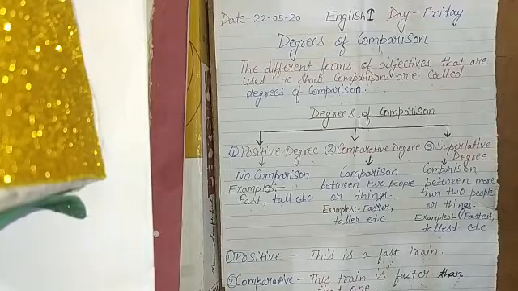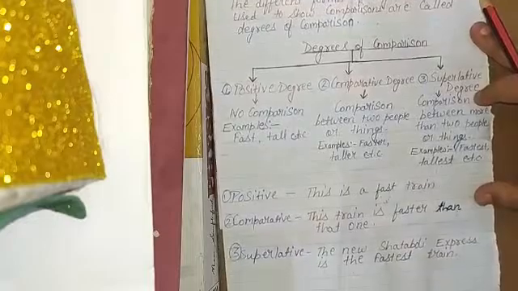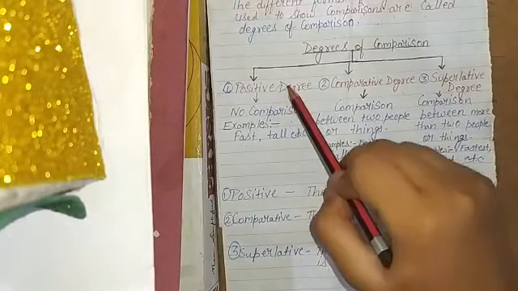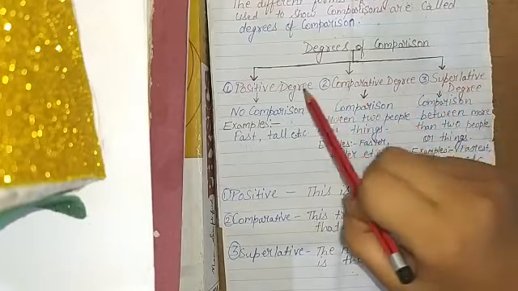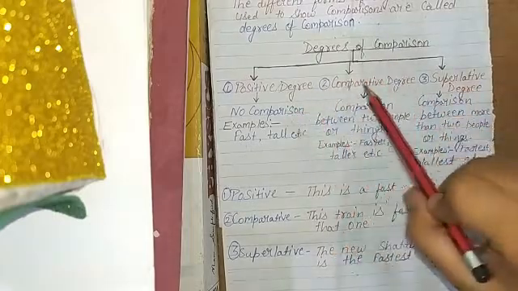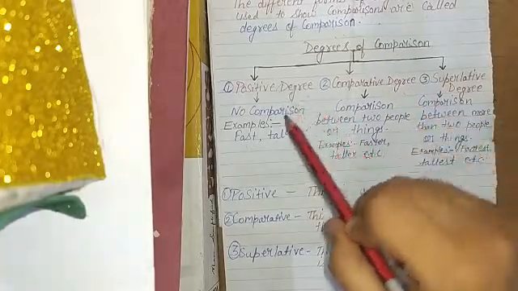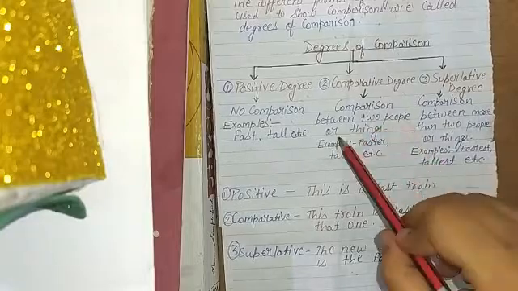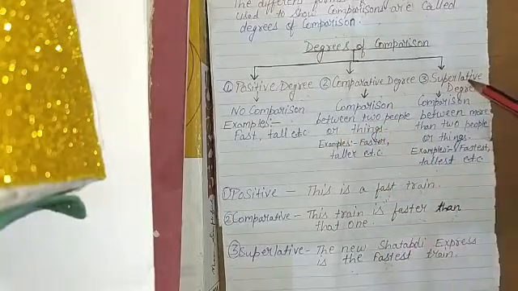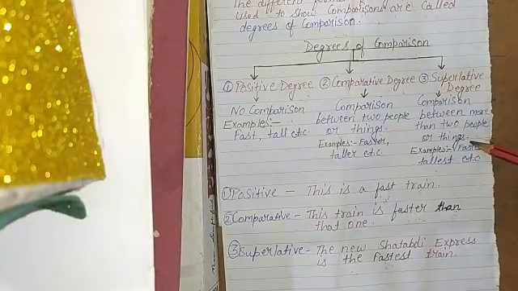Let's proceed with the kinds of degree of comparison. There are three kinds of degree of comparison, and the three degrees are positive, comparative and superlative. In positive degree, there is no comparison. In comparative degree, there is comparison between two people or two things. And in superlative degree, there is comparison between more than two people or things.